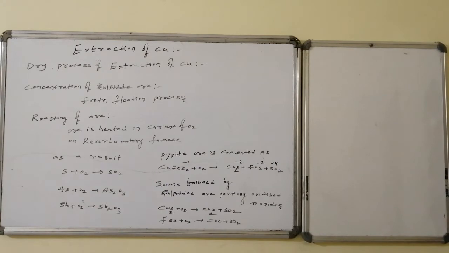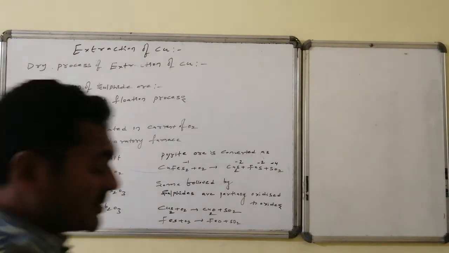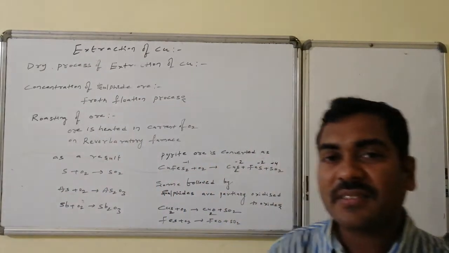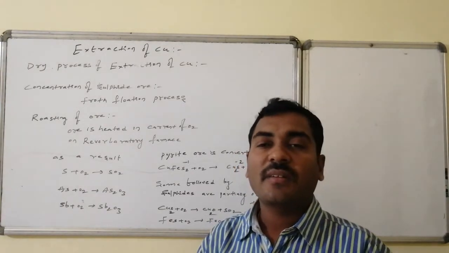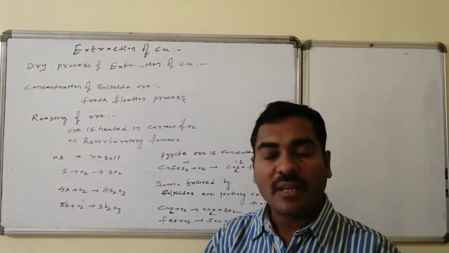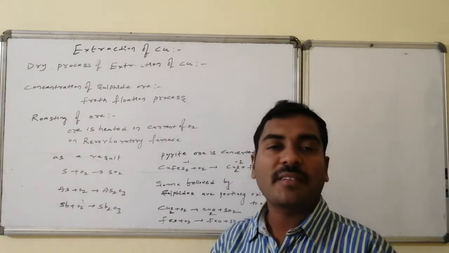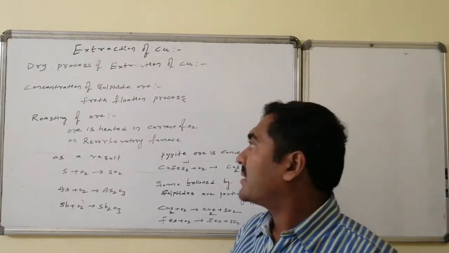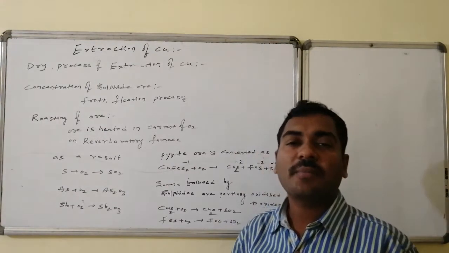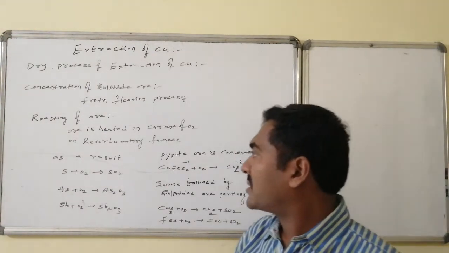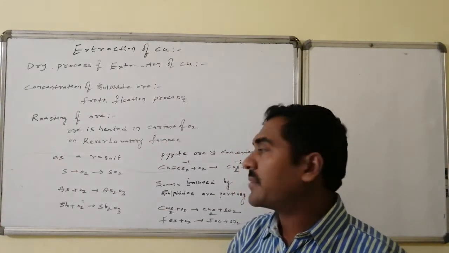Extraction of copper by dry process. The dry process includes concentration, because here we are using copper pyrites, a sulfide ore, hence the concentration is done by the froth flotation technique. The second step is roasting. Roasting is nothing but heating the ore in the presence of oxygen, and it is done in the reverberatory furnace.